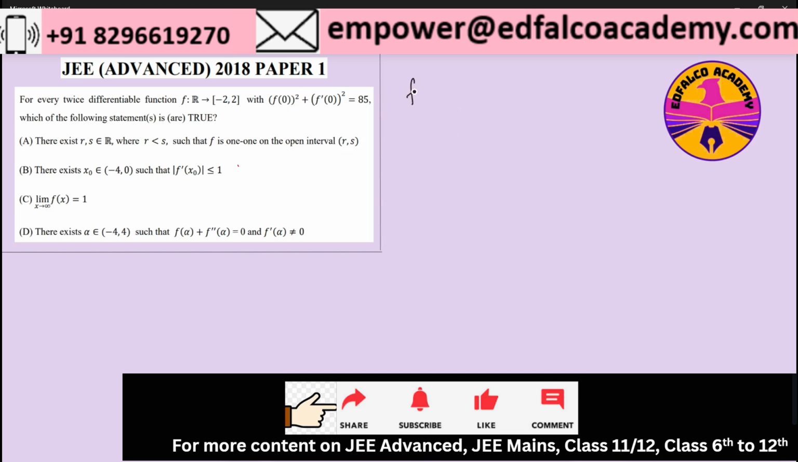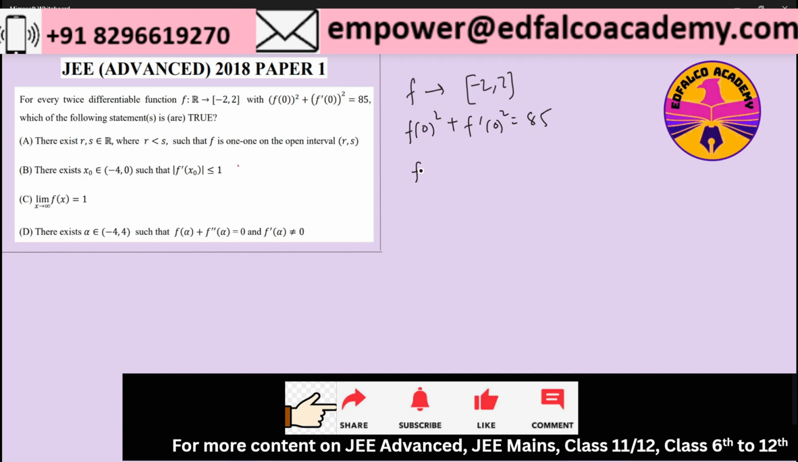एक तो है कि फंक्शन जो है उसका रेंज -2 से 2 के बीच में है, राइट. So x can be anywhere on the real number line, but the value of the range has to be between -2 and 2. Another thing to note here is that there is a boundary condition given to us at x equal to 0, which tells f(0)² + f'(0)² is coming out to be 85. This is another kind of constraint given on us, and it is saying that the function is twice differentiable.